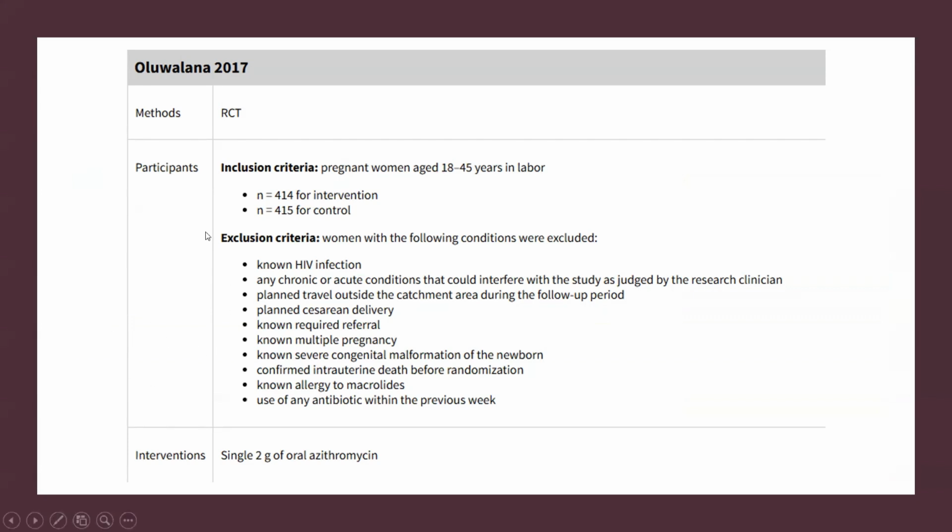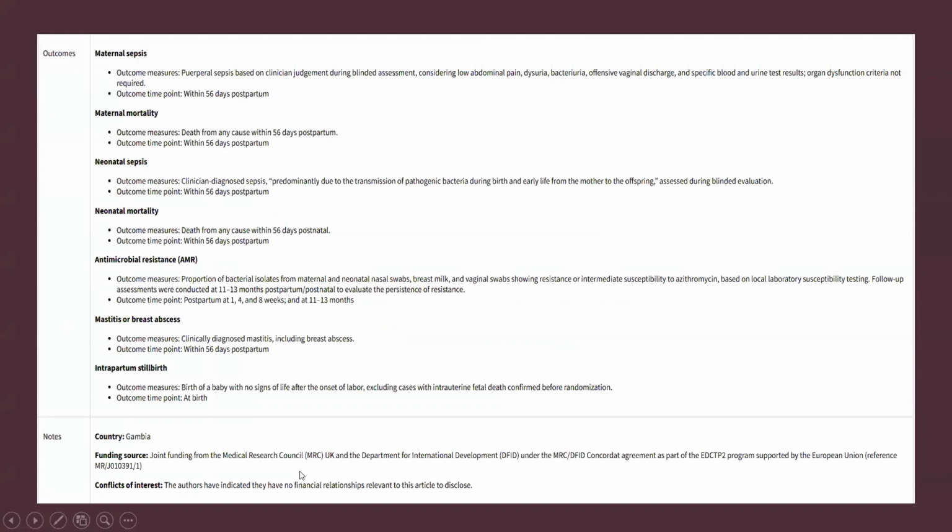The first study was Oloolana in 2017. This was an RCT, and they gave a single 2-gram dose of oral azithromycin. This study was actually done in Gambia. These are the outcomes that they looked at: maternal sepsis, maternal mortality, neonatal sepsis, neonatal mortality. And this study also looked at antimicrobial resistance.